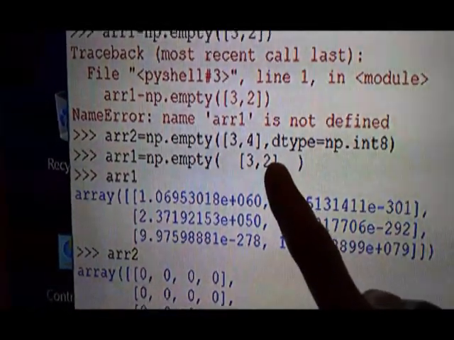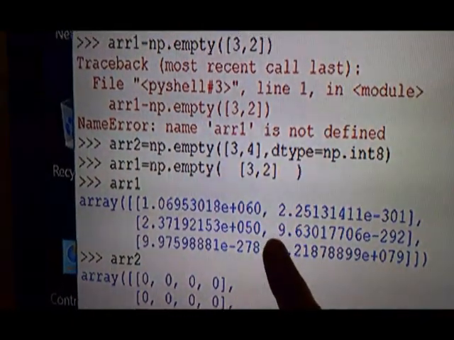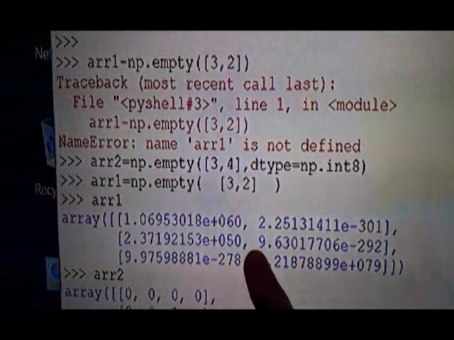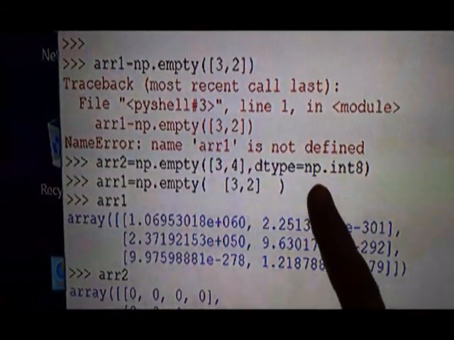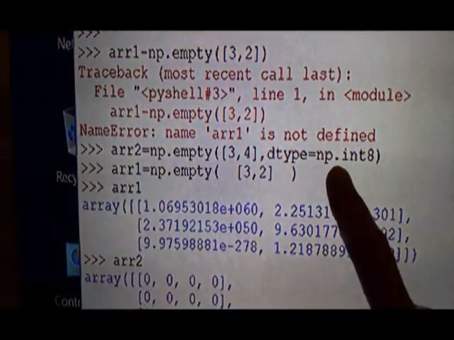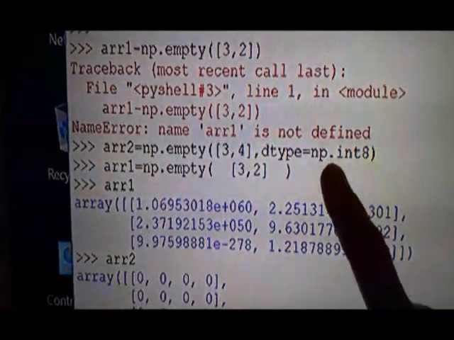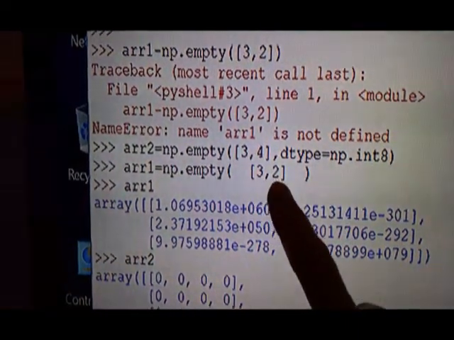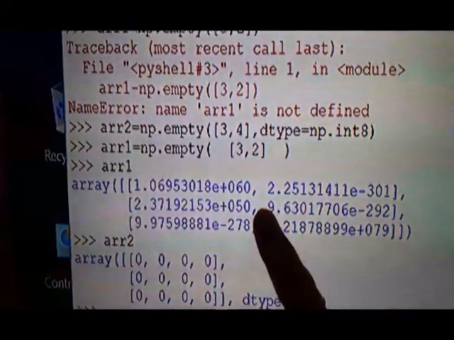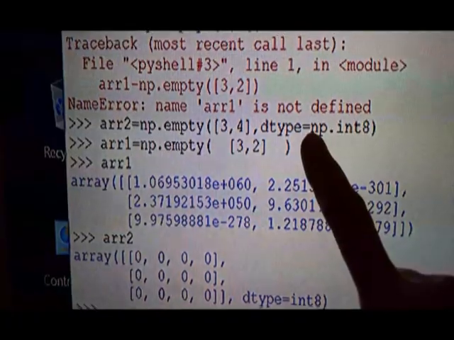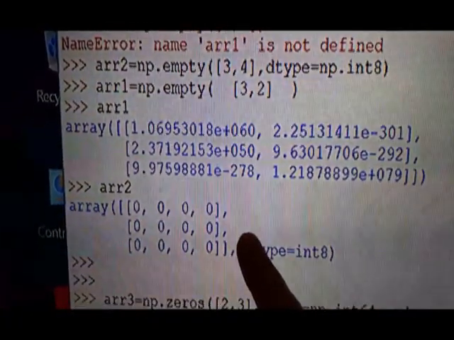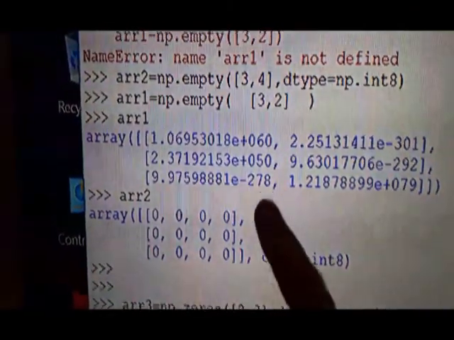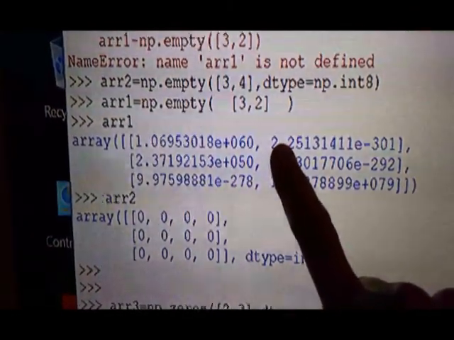Alright, 3 comma 2. Since we did not say what the values will be, it has taken random float values. By default, the data type is float. But when I have given int 8 for AR2, you can see AR1 is created with only this argument, so it is default float type. For AR2 I have given int 8, so you can see they are of integer type. Here the values are taken as random garbage values.